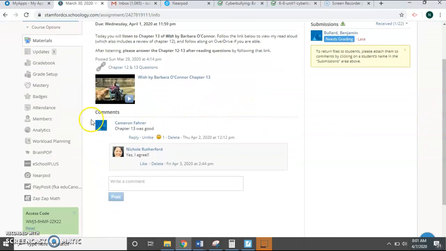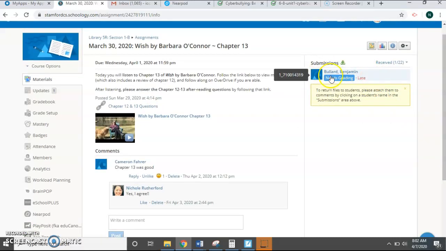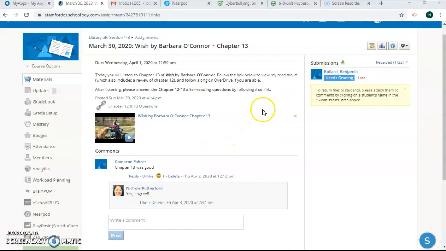You'll notice that one student here made a comment. That is fine. You can make a comment in there if you want. You don't need to submit anything. You might notice an area for submissions. When you submit the Google form, that is all the submission you need to do, and then I'll get the feedback back to you.